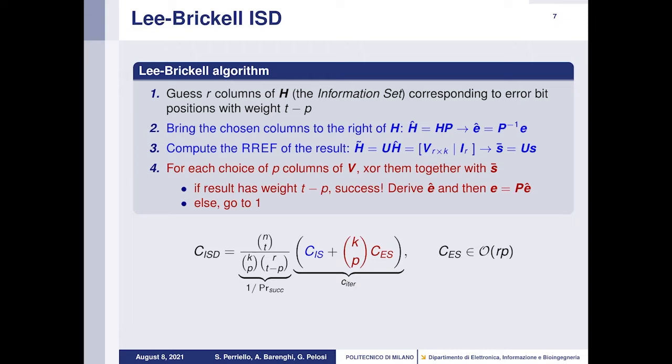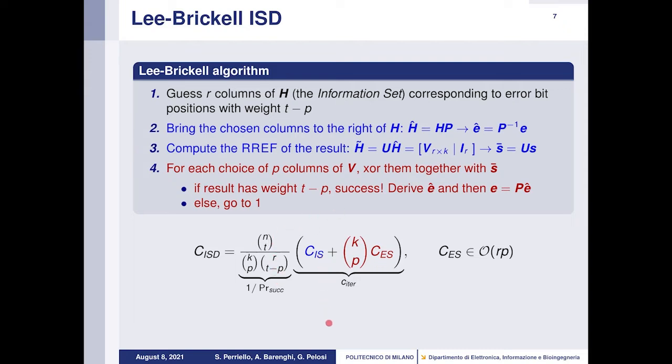The probability of success is determined by dividing the number of permuted error vector configurations having p asserted bits in the first k positions and t minus p asserted bits in the bottom r positions, by the total number of admissible error vectors with length n and weight t.